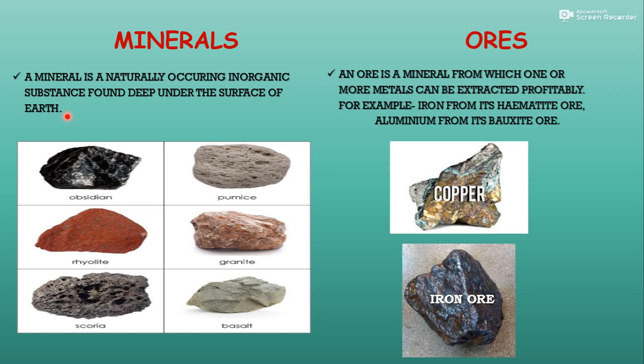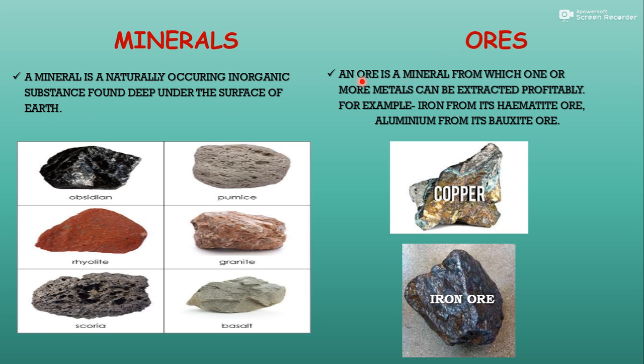As we had discussed in the previous slide, metals occur in the earth crust. तो earth crust में वो जिस form में रहते हैं, that form is called mineral. So earth crust में मिलने वाले ये जो metals हैं, naturally जो मिलते हैं, inorganic form बोलते हैं उसको. In higher classes you will discuss about this inorganic form, but I want to tell you plants और animals से मिलने वाली चीजें organic और earth crust से मिलने वाली चीजें inorganic. So because they occur in inorganic form, we can say that these are minerals.